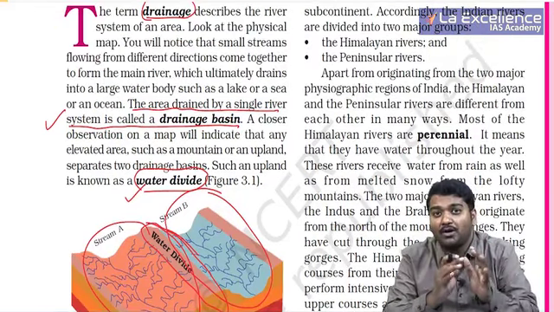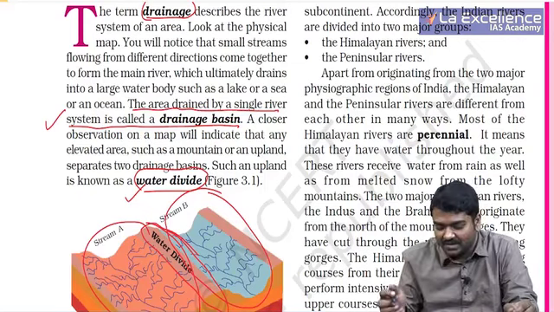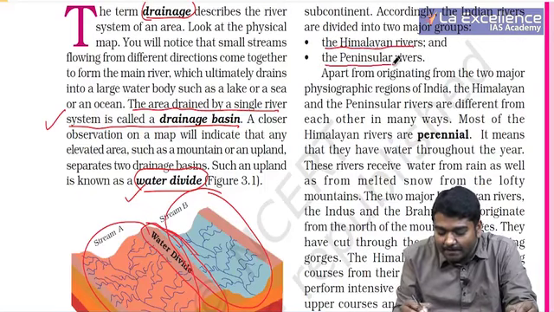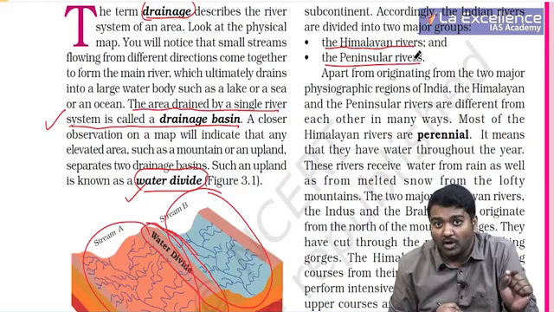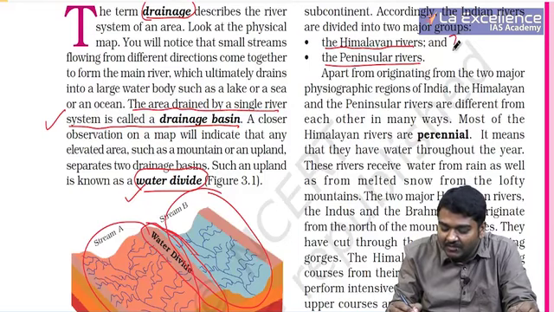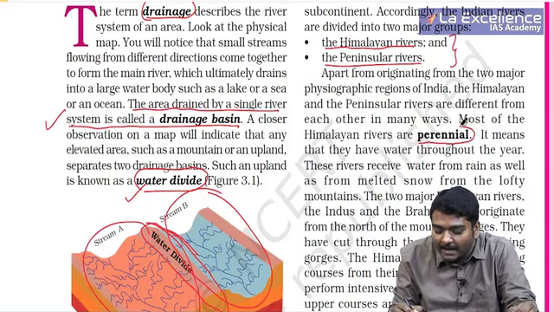Then when we look at the river system in India, it can be divided into two types. One is the Himalayan rivers and the other one is the peninsular rivers. The difference between these two is that the Himalayan rivers are perennial.